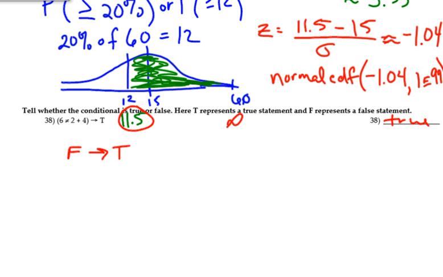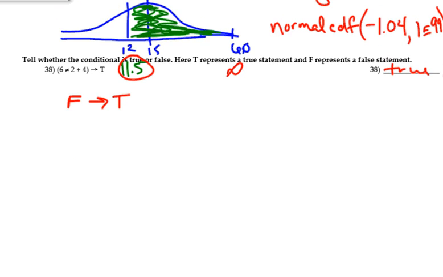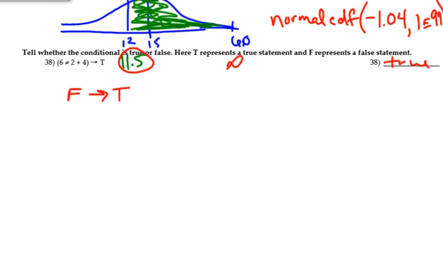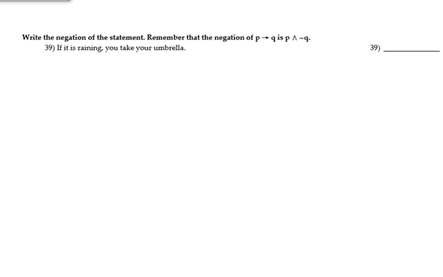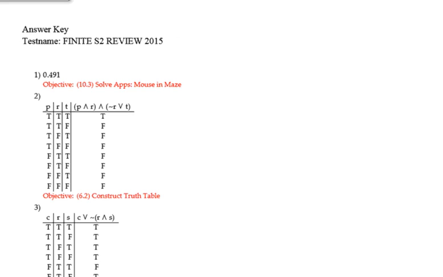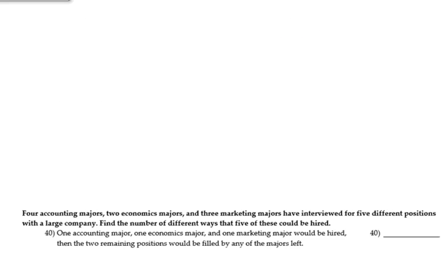The only time that it's false is when I have true and false. And then the last couple of them, we have to give a negation. They tell you exactly how to write the negation there. And then, let's back it up.